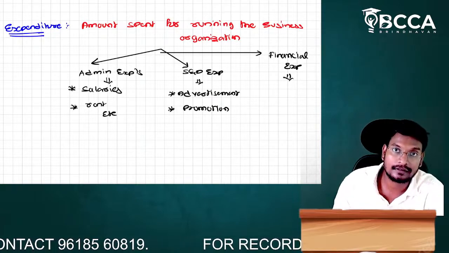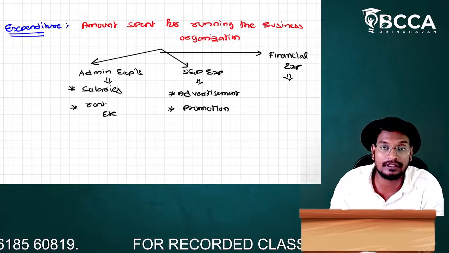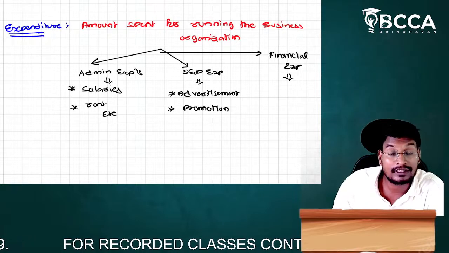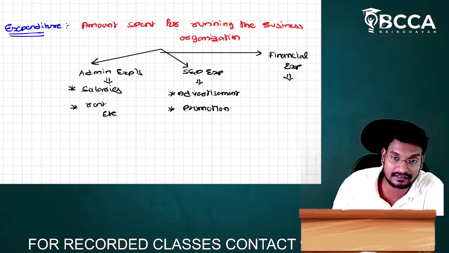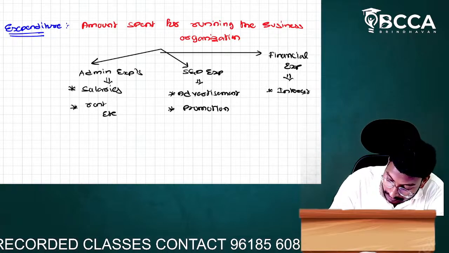Yes, sir. We have made some amount in the fixed deposit in the bank account with the name of business, sir. For that, the FD will receive what, sir? Interest. Such interest is called as what, sir? Financial expenditure. Okay, na, sir.